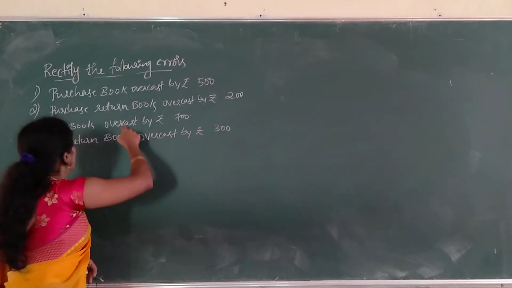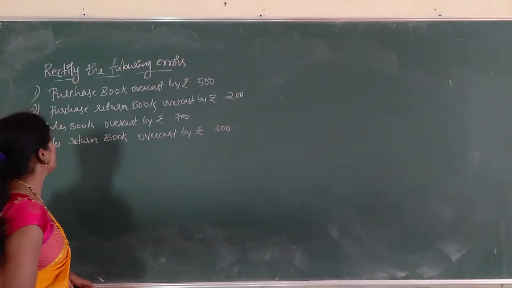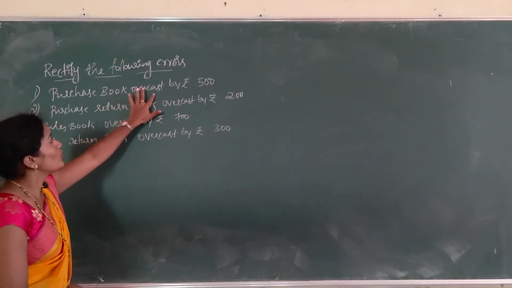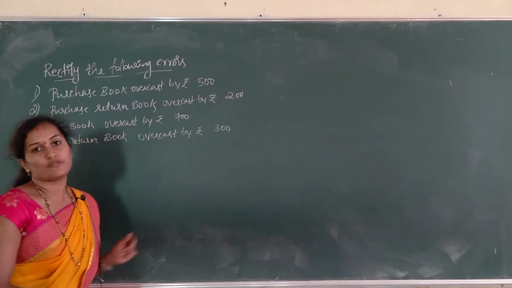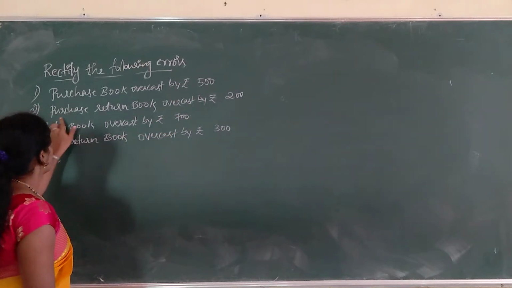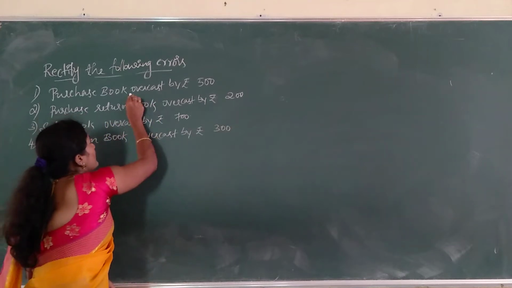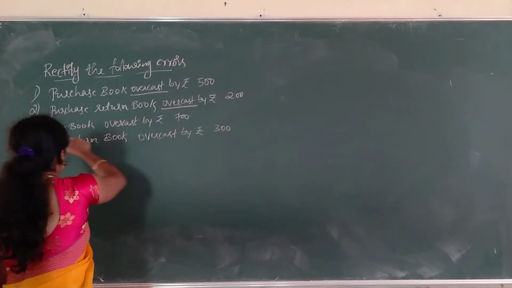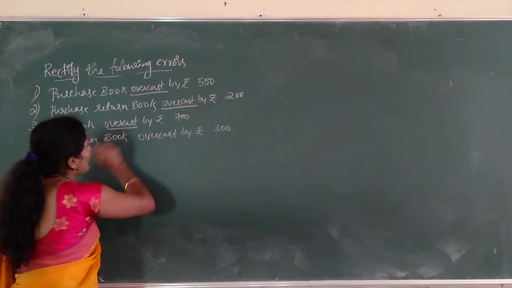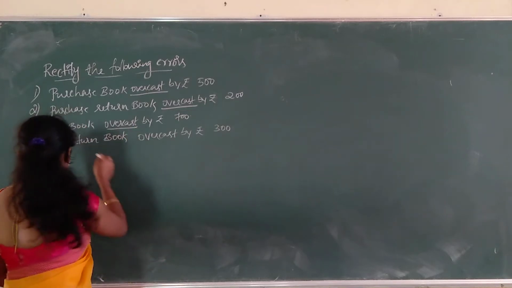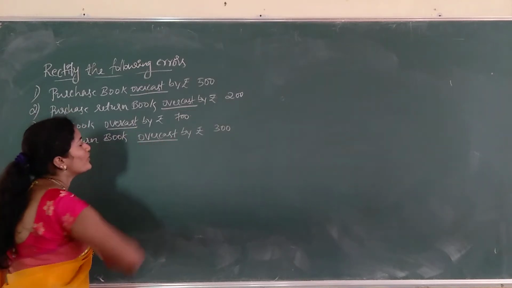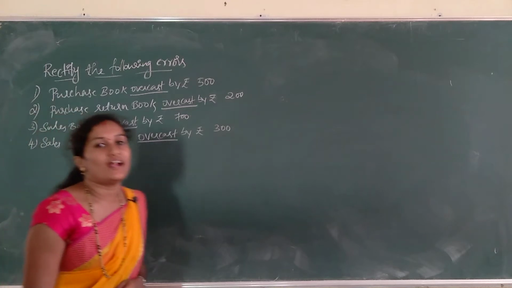Let us see the first problem: purchase book overcast by rupees 500. Purchase return book overcast by rupees 200. Sales book overcast by rupees 700. Sales return book overcast by rupees 300.